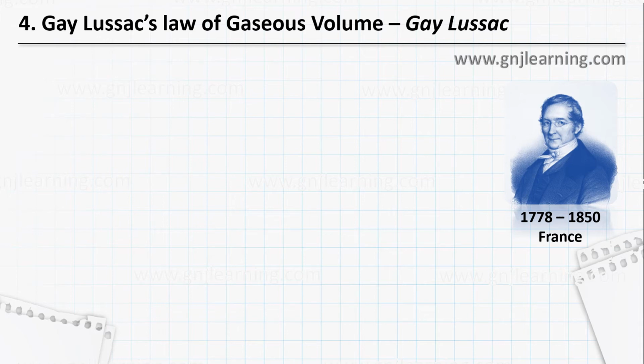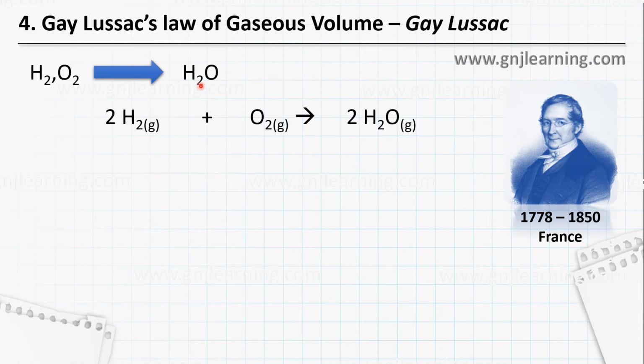So if there are two elements, for example H2 and O2, giving H2O, he treated them all as gases. He treated hydrogen gas with oxygen gas, and he was able to produce water gas, or we can say water vapor. And he tried to balance them.